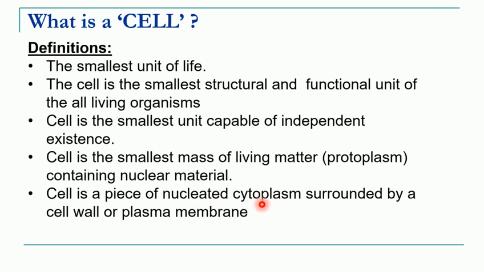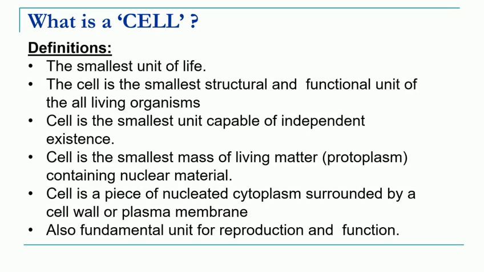It contains the liquid matter that is called cytoplasm, and the outer boundary of the cell is made up of plasma membrane, which may be covered by a cell wall in some cells. In some cells, the cell wall is also absent. Also, we can call the cell the fundamental unit for reproduction and function of the body. Since these cells work together, the body can function in a proper way.